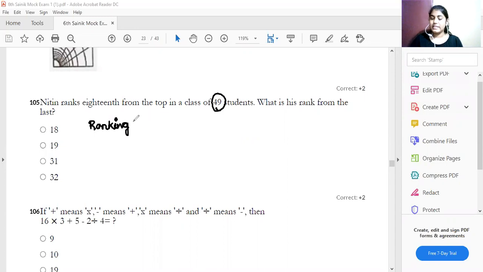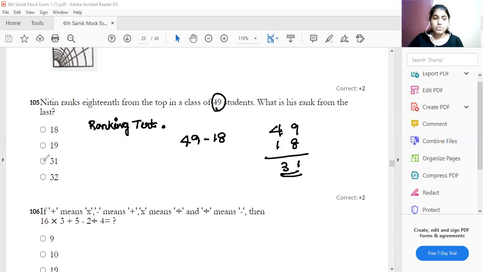There are 49 total members in the class. So Nitin ranks 18 from the top. Okay, 49 minus 18. What is the answer? It is 31st.